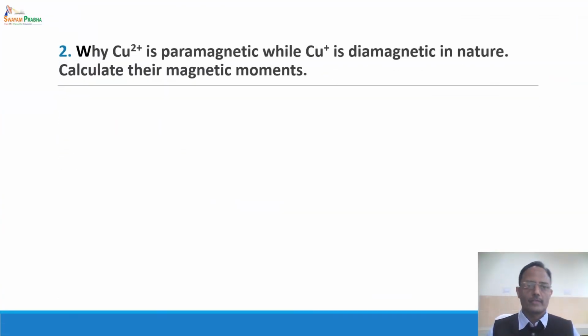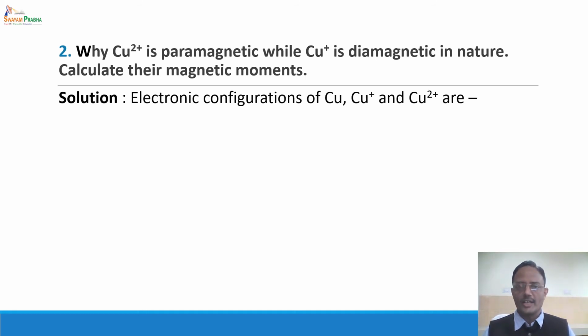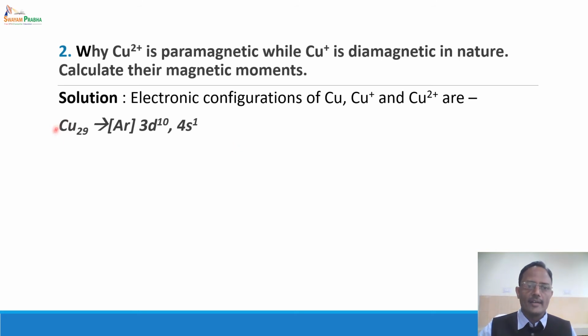Let us take another question. Why is copper 2+ paramagnetic while copper + is diamagnetic in nature, and we will calculate the magnetic moments of these ions. So now the electronic configuration of copper + and copper 2+. Copper has an anomalous electronic configuration. It has 3d10 4s1 configuration. We have already discussed this is because of the extra stability of the 3d10 configuration.